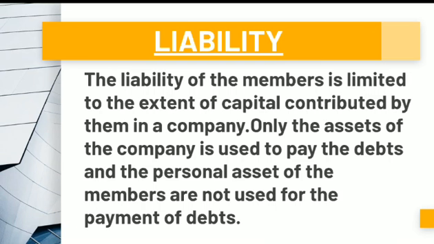So only to the extent they have contributed as capital, or to the extent they have bought the shares, only that much they have to pay, and not more, not less. So the personal property of the members is not attached to the business. It's not sold out for the payment of debt. So the liability of the members of a joint stock company is limited.